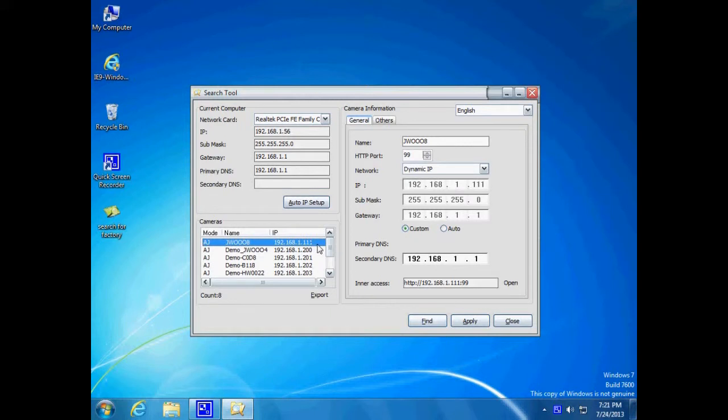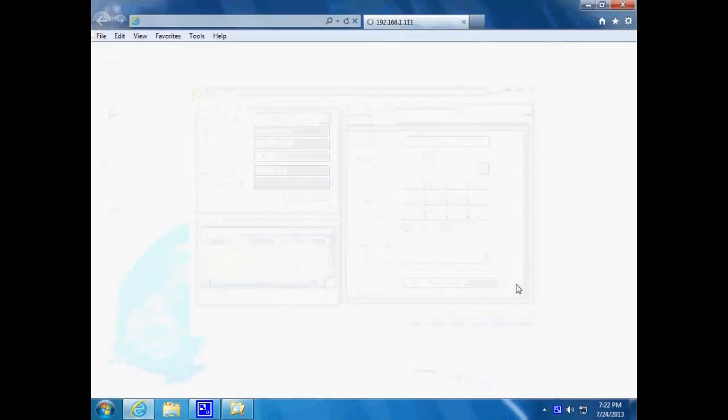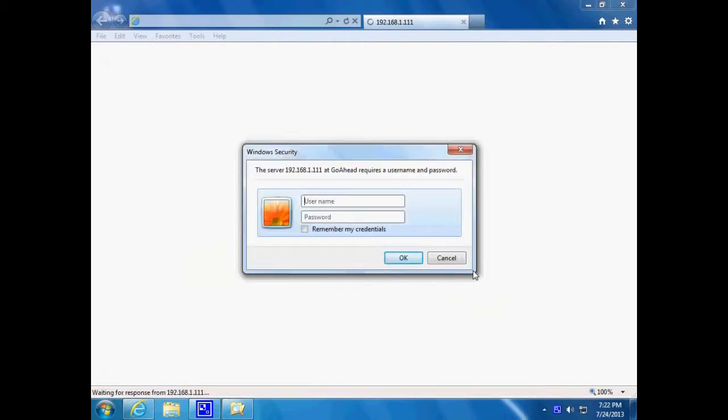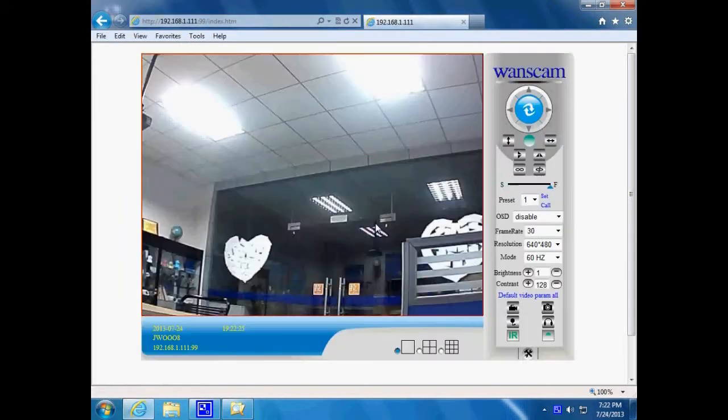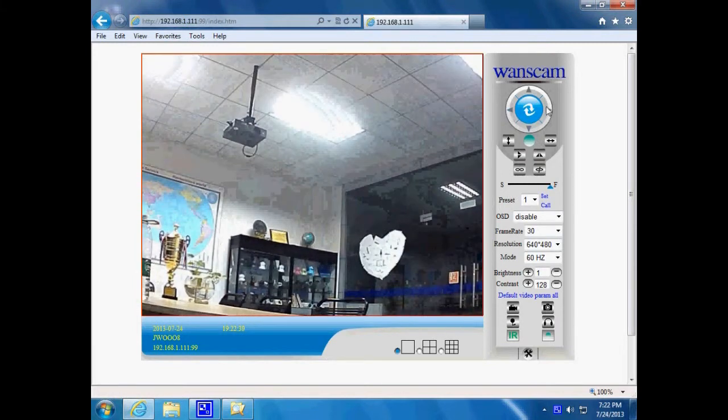The camera still can be found. That means the Wi-Fi mode is enabled. Log in the camera again. Input admin. Sign in. Now it's working again. Let's continue.